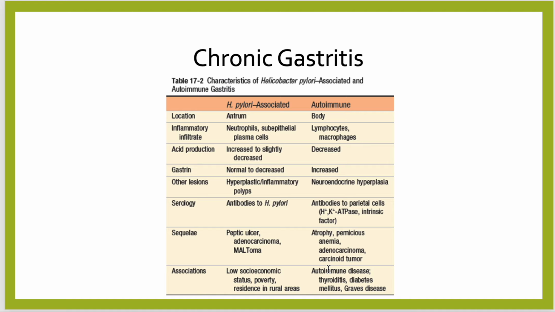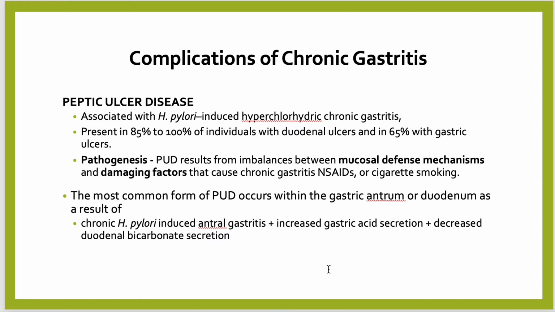CD4 plus T cells directed against parietal cell and hydrogen potassium ATPase are the principal agents of injury in autoimmune gastritis. Now, what is the complication of chronic gastritis or peptic ulcer disease?